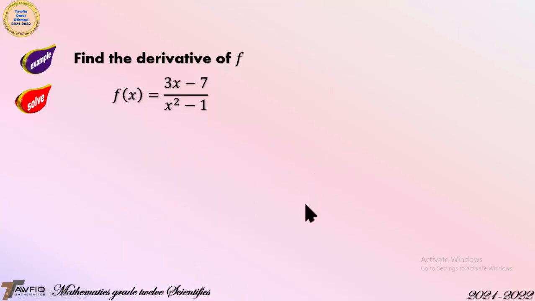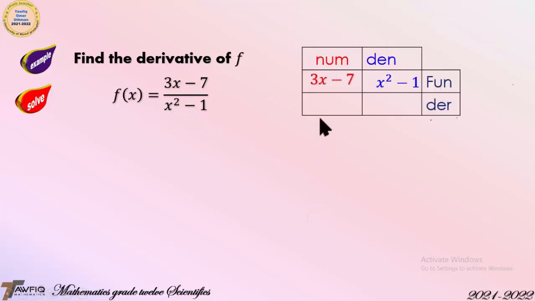Another example, find the derivative of f(x) equal to (3x minus 7) over (x squared minus 1). Numerator is 3x minus 7 and denominator is x squared minus 1. The derivative of the numerator is 3 and the derivative of the denominator is 2x.